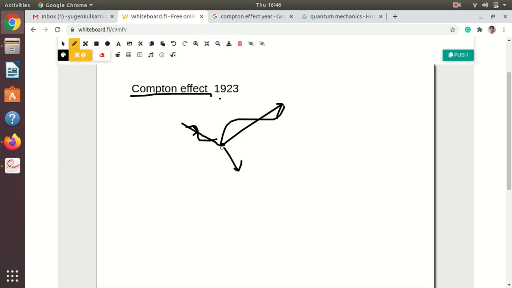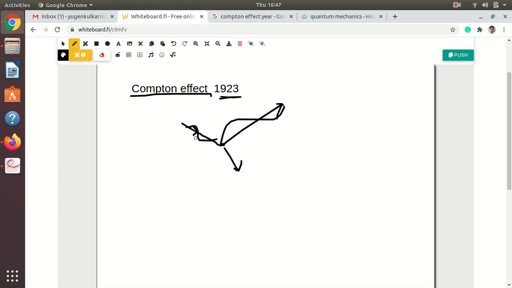This also cannot be explained in terms of wave theory, but still we use the wave nature here because Planck and Einstein had already used the theory that wave and particle aspects can be interrelated or used in the same situation.